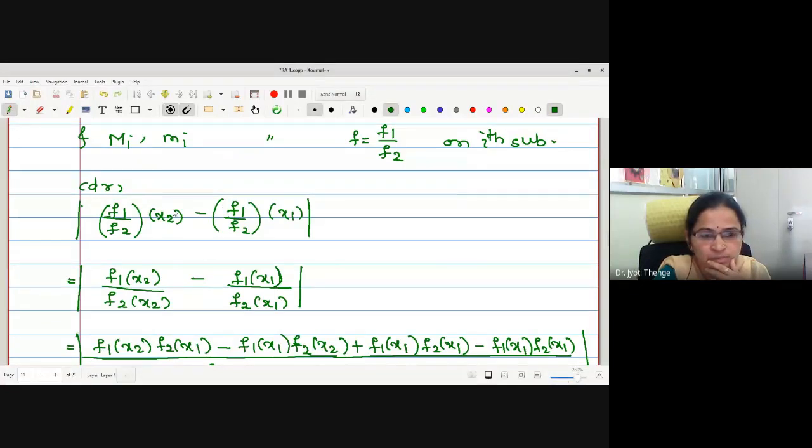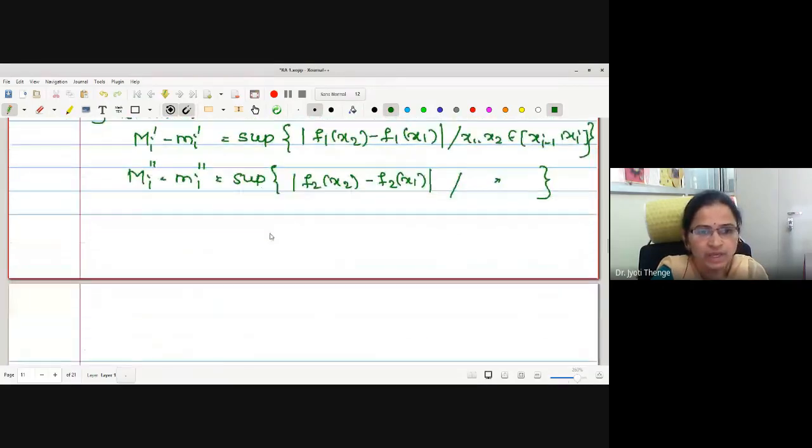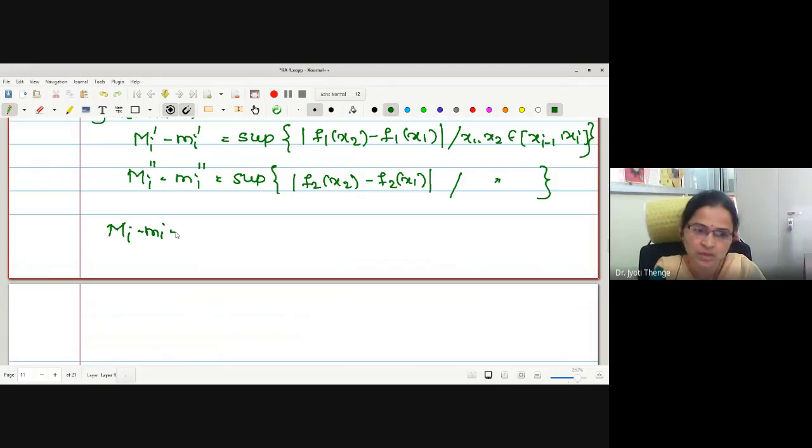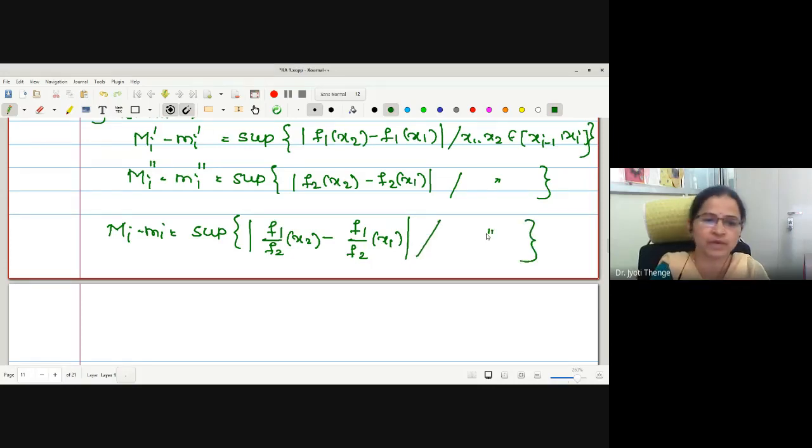What is the least upper bound for this kind of set for different values of x1, x2? Mi minus mi is the supremum of f1 by f2 operated on x2 minus f1 by f2 operated on x1. This is the lemma we have written.